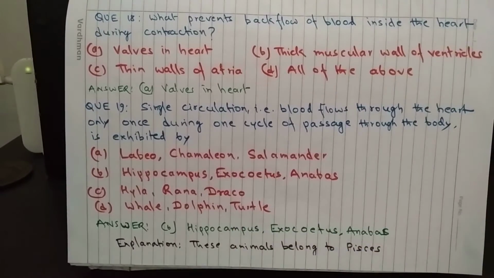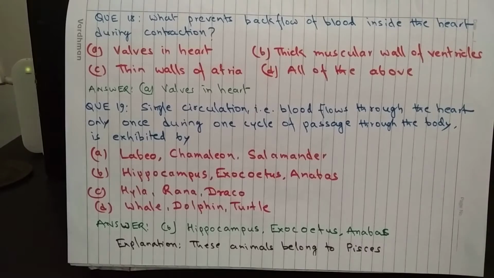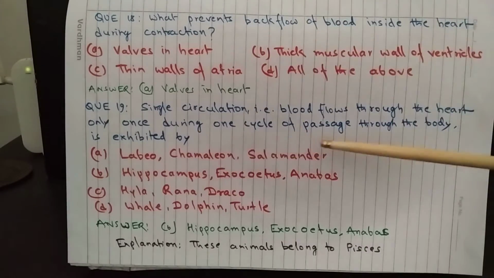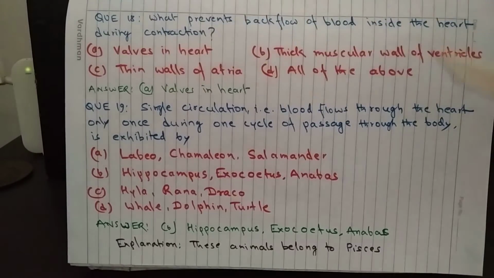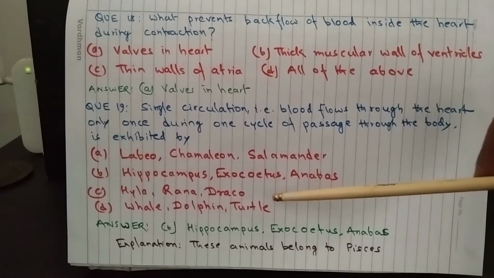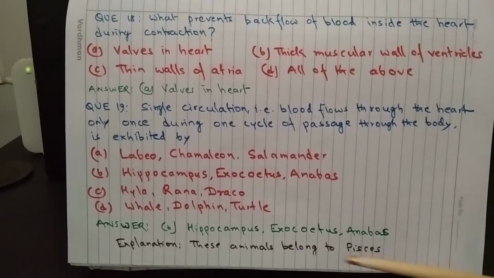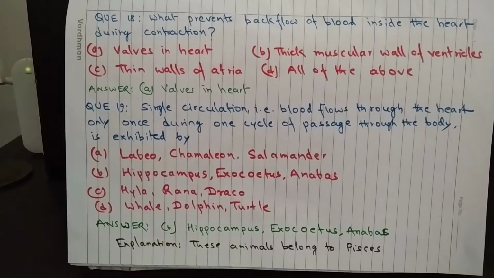Hippocampus, Exocetus and Abbas. These animals belong to Pisces, that is fish. Fishes have a single chambered heart, so blood flows just once through the heart during one cardiac cycle. In case of A, chameleon and salamander are reptiles, so they have 3 chambers in their heart. Labio is a fish, Hyla, Rana are amphibians, Draco is a reptile, turtle is a reptile. So these animals have 3 chambers in their heart. Whale and dolphin are mammals, so they have 4 chambers in their heart.